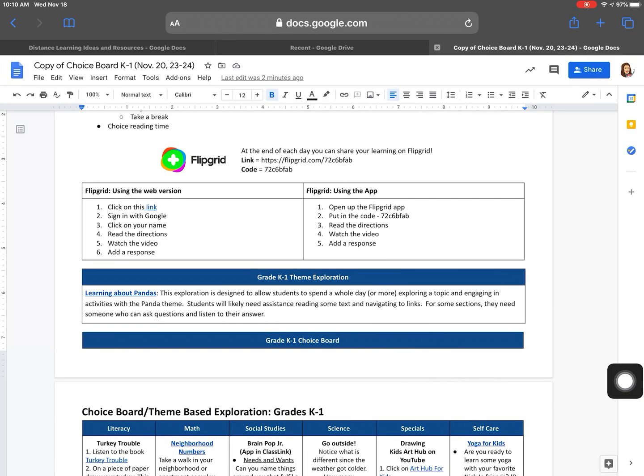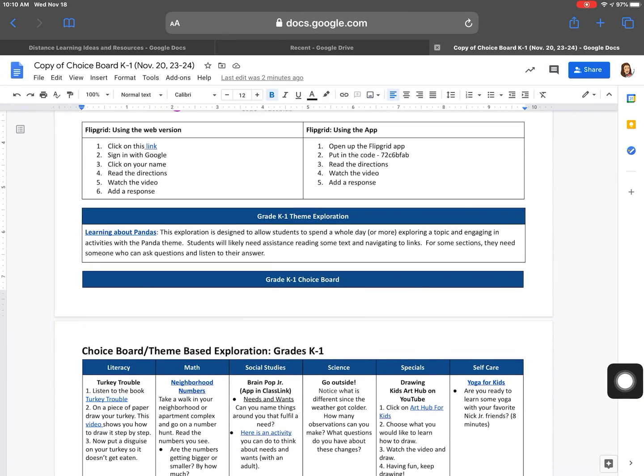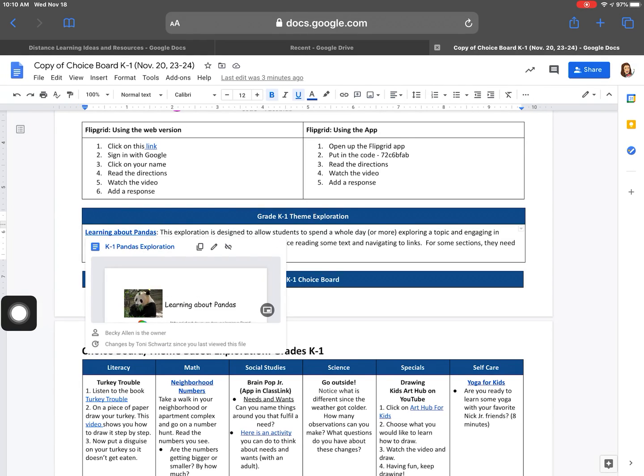But for today's learning, you have a few choices. One choice is this theme exploration about pandas. If you click on this blue learning about pandas, and you see it's blue and underlined, anything that is blue and underlined means it's a link and it will take you to something else. So if you wanted to really dive deep and spend a lot of time on pandas, you can click on this and it will bring you to a doc.